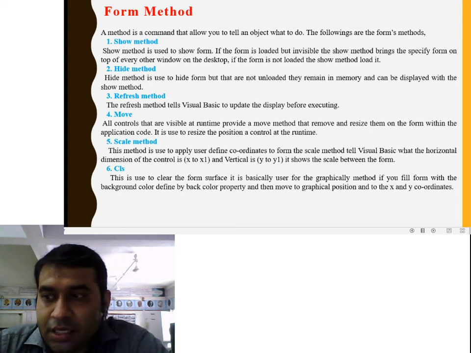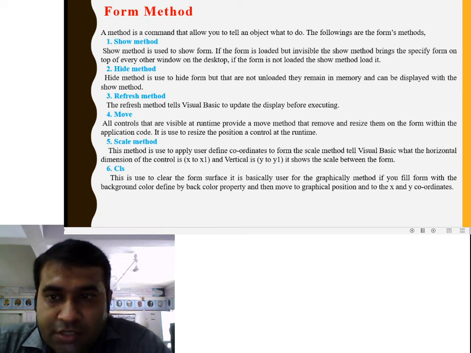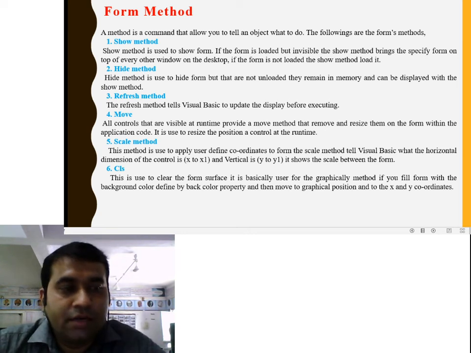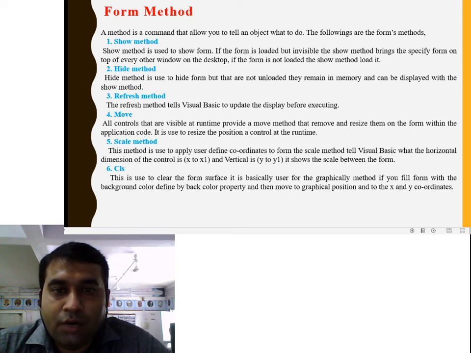The next is the refresh method. The refresh method tells Visual Basic to update the display before executing. Next is the move method. All controls that are visible at runtime provide a move method that moves and resizes them on the form. With the application code, it is used to resize and reposition controls at runtime.